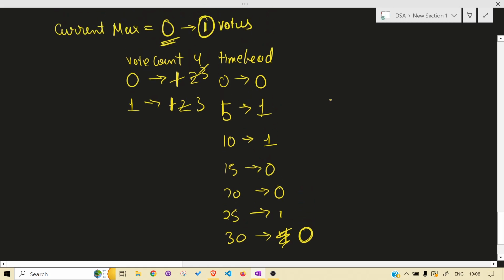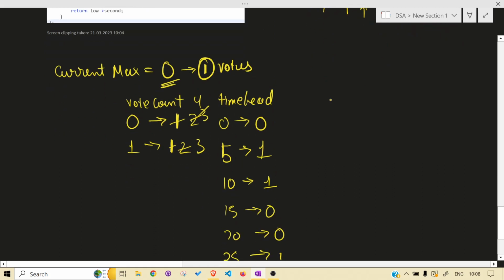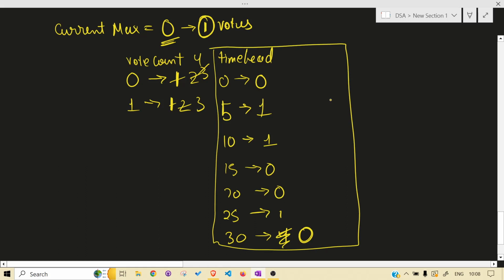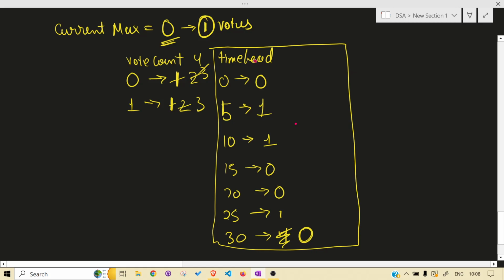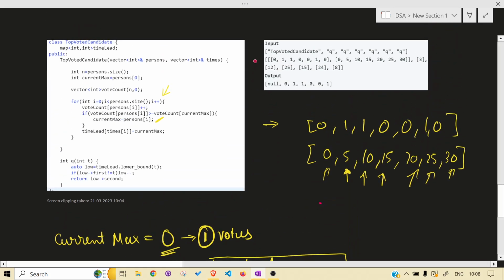So after that, iteration is completed. We filled our time lead. So this much is what we have to look forward to. This is the most important thing. Now let's change the pen color. And again, now we are given queries.